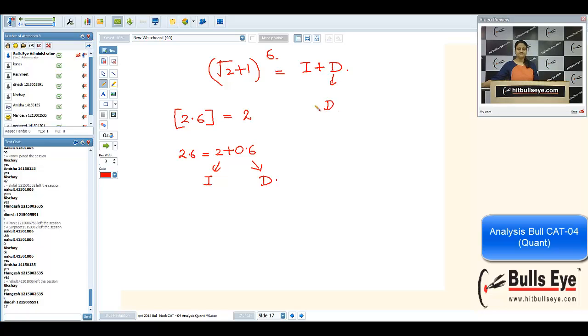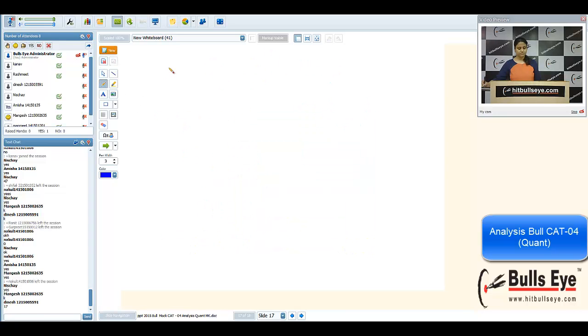Of course, the decimal part will lie in the range 0 to 1. It can be 0 as well. Now it's a huge expression. I'm not going to solve this. Rather, I'm taking root 2 minus 1 raised to power 6. You know the binomial expansion: a plus b whole raised to power n is nc0 a raised to power n, nc1 a raised to power n minus 1 into b, and so on. So I'm taking root 2 plus 1 raised to power 6.